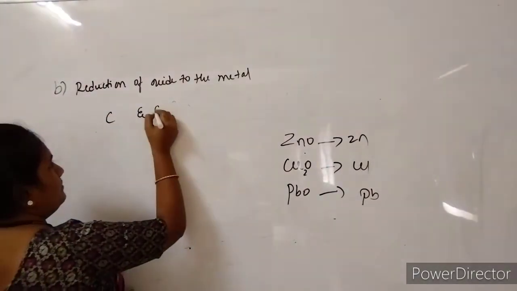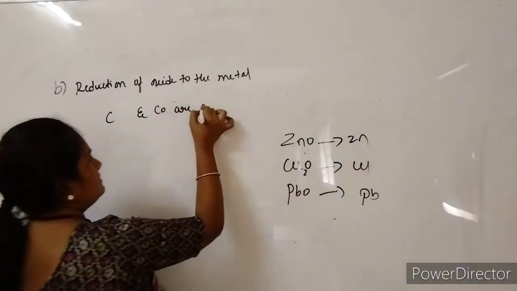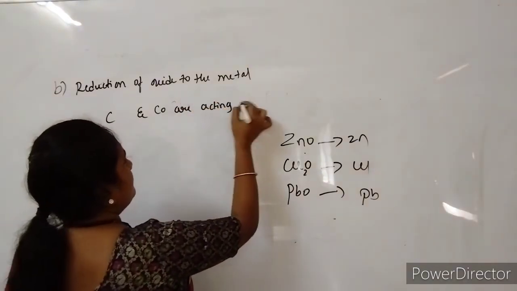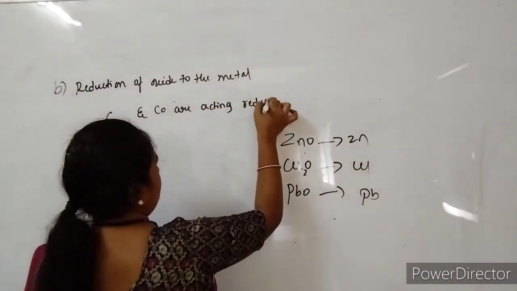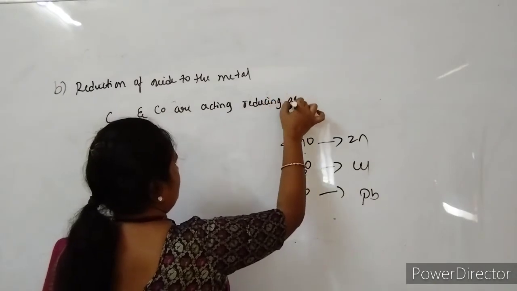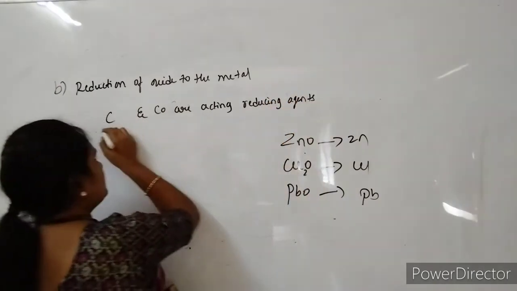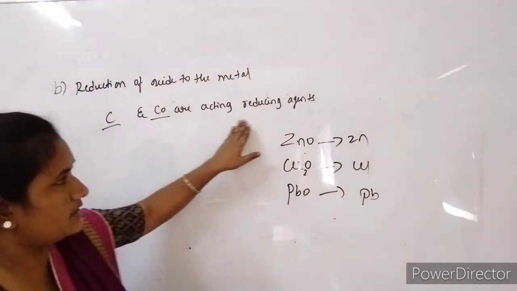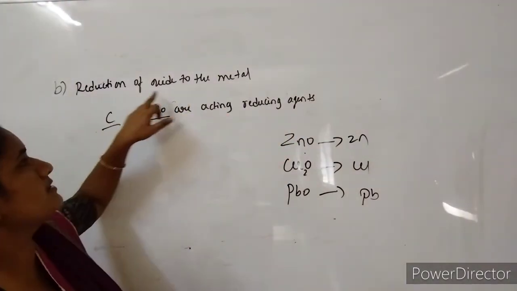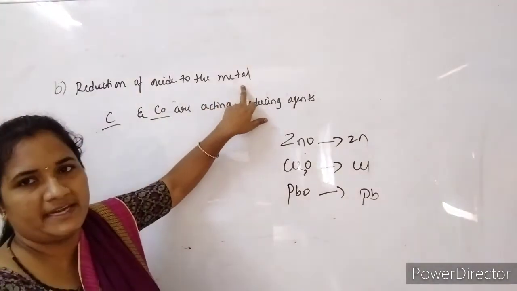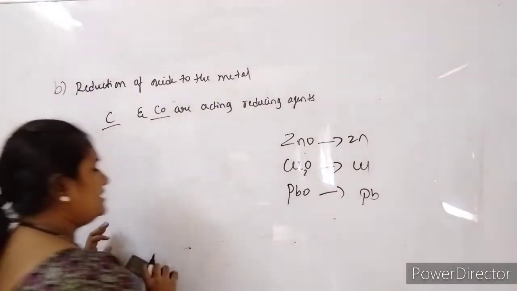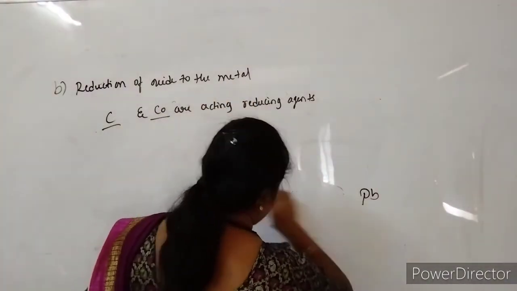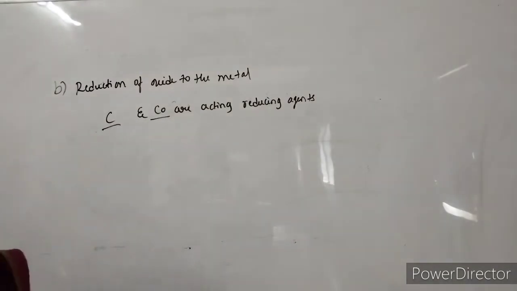Carbon and carbon monoxide act as reducing agents here. You have to remember both of these, which convert metal oxide into metal. So if I write the general reaction,